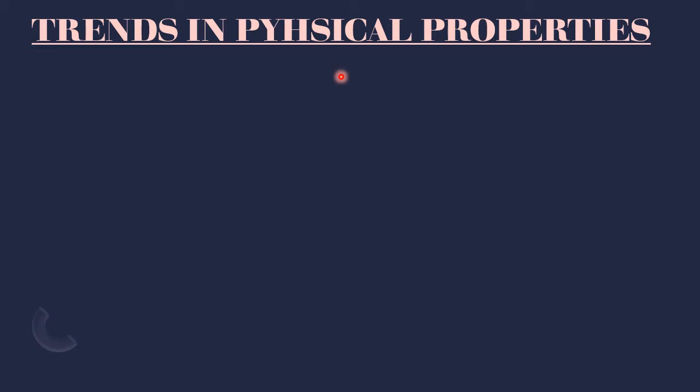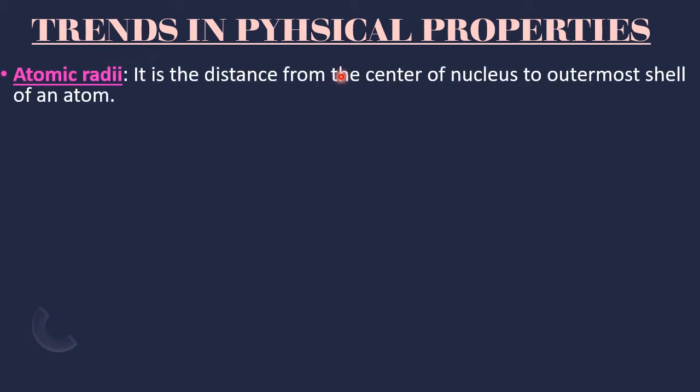It is the radius of an atom. First, let us bring to mind a picture of an atom, its nucleus, the center of the nucleus, then the outermost electron. Then let us draw an imaginary line that is called the radius of that atom, known as the atomic radius. Atomic radius is the distance from the center of the nucleus to the outermost shell of an atom.